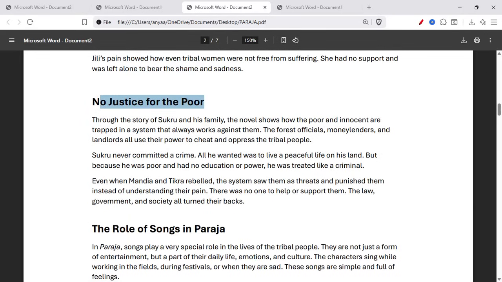No justice for the poor. Through the story of Sukru and his family, the novel shows how the poor and innocent are trapped in a system that always works against them. The forest official, moneylender, and landlords all use their power to cheat and oppress the tribal people. Sukru never committed a crime. All he wanted was to live a peaceful life on his land, but because he was poor and had no education or power, he was treated like a criminal.